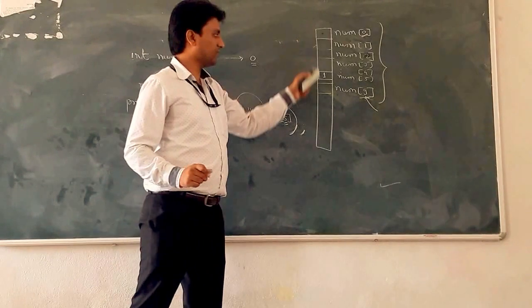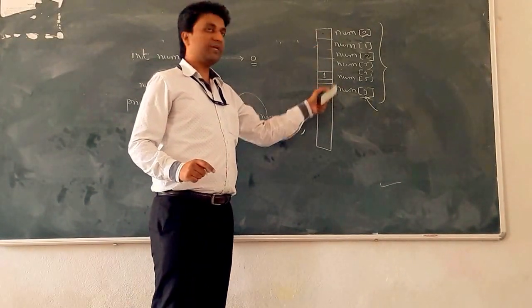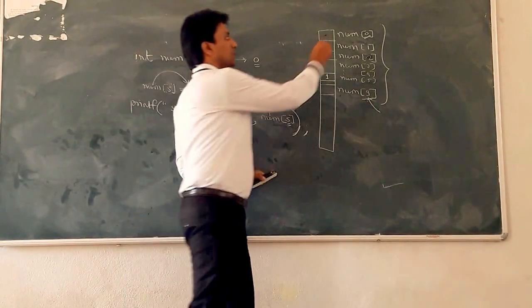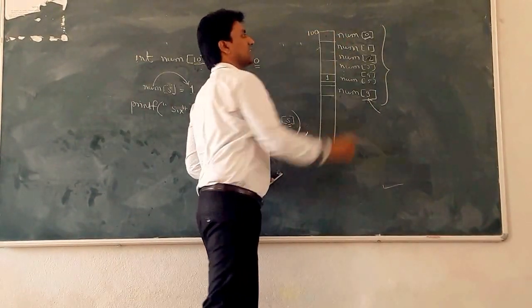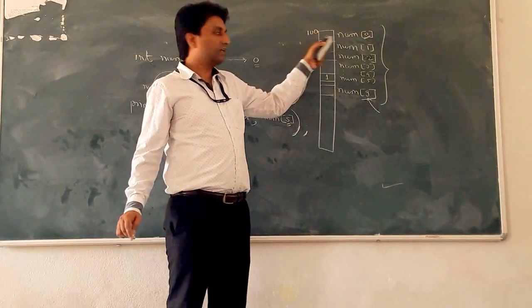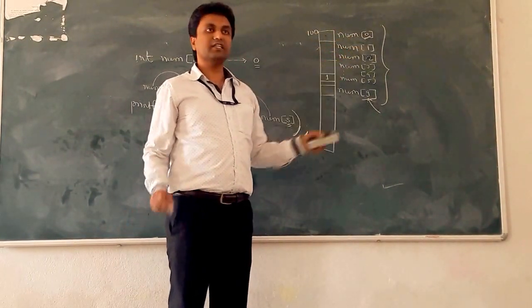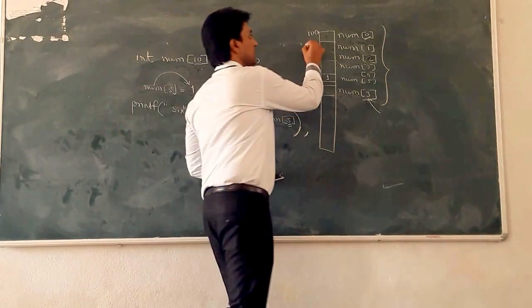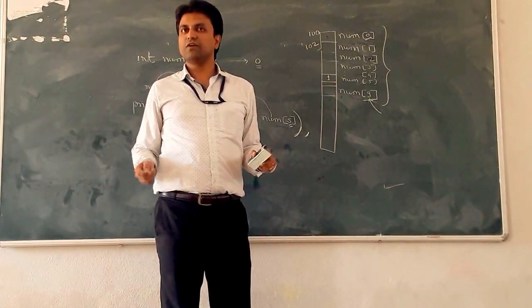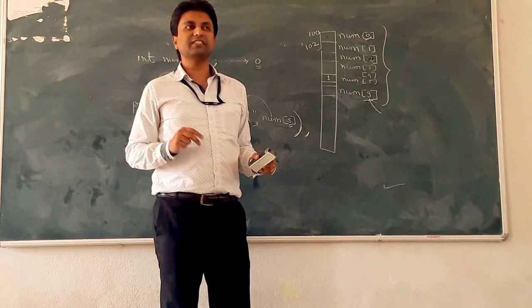This is memory management for the array. All the array elements are stored in contiguous memory locations. Suppose num of 0 is stored at the address 100. Then num of 1 is stored at which address? 102, because for each integer value, 2 bytes are required.